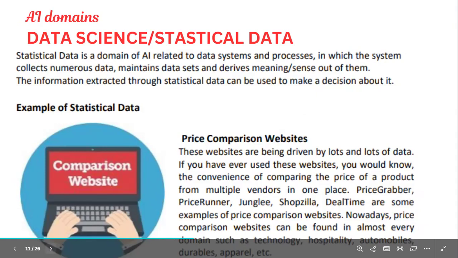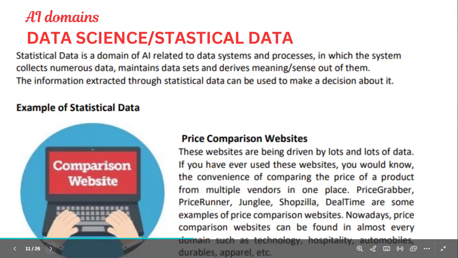So first, statistical data or data science is a domain of AI, right? What we will do here, we will collect numerous data, maintain it, and derive meaning from that. We'll make sense of the data and give that data to the AI machines to make any decision. This is the definition which you are going to write for data science or statistical data.